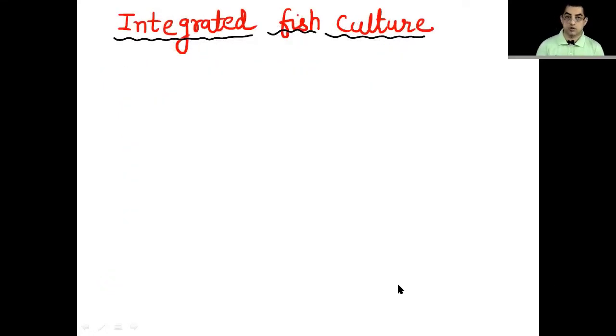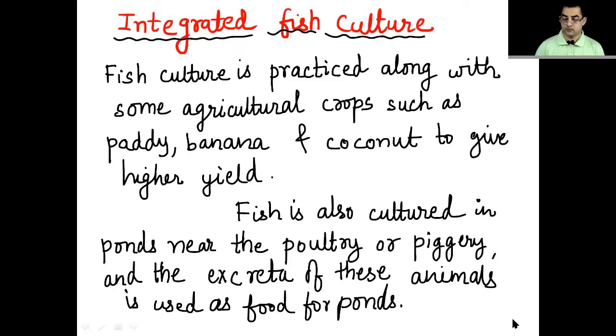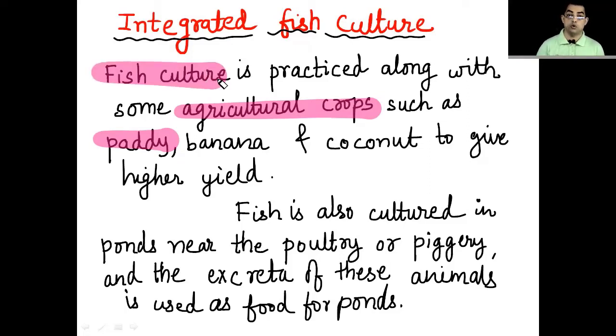Integrated fish culture. So in integrated fish culture, let's see what is done. Fish culture is practiced along with some agricultural crops. Like paddy, they will grow the crop of paddy in the fields. You all know that paddy requires a lot of water. So they are also going to grow fishes in that particular paddy field. So a double purpose is solved. Fishes are also grown in that water, and a lot of water is required for the paddy field.